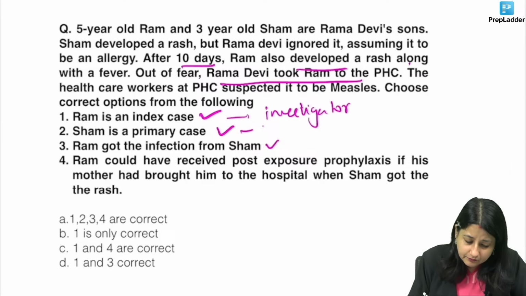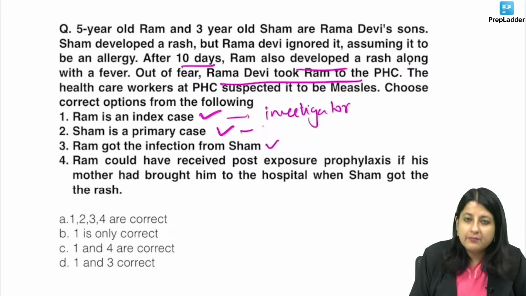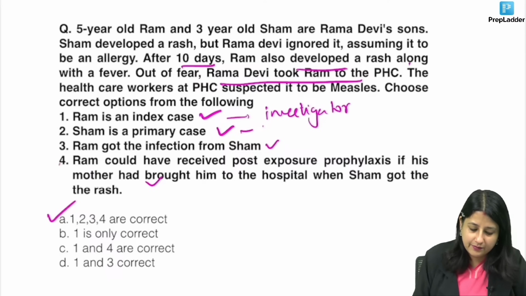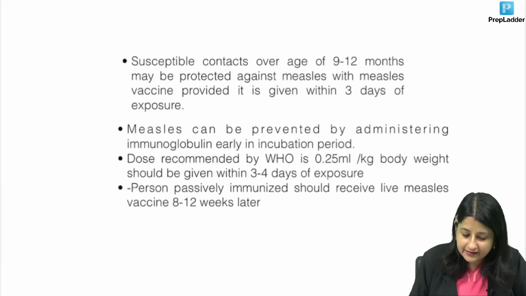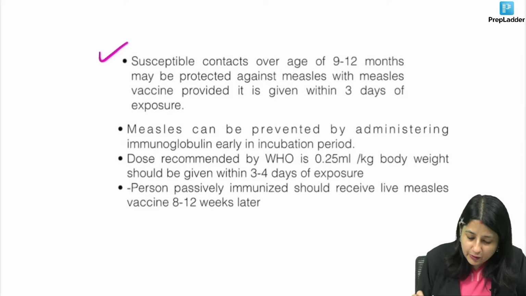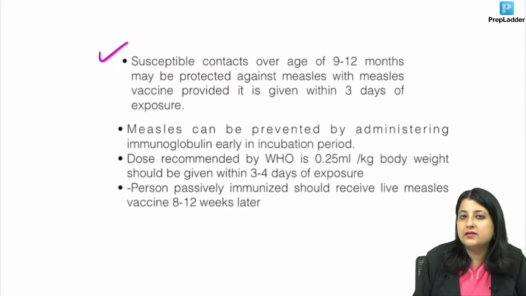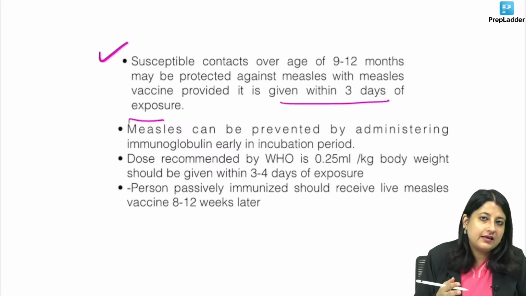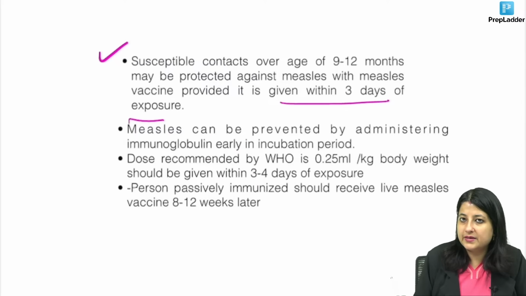Now, over here, Sham developed a rash and Ramadevi ignored it. Okay? So if she had brought Sham to the hospital, Ram could have been saved. Yes or no? Why? How could you have saved Ram, everybody? So, just read this. Susceptible contacts over age of 9 to 12 months may be protected against measles with the measles vaccine, provided it is given within 3 days of exposure. So, if Ramadevi had brought Sham to the hospital, we would have known that Ram is his brother, and we could have saved Ram by giving him a shot of vaccine.